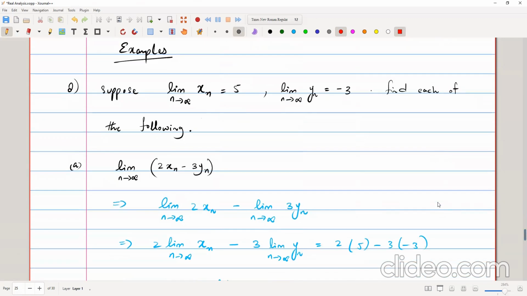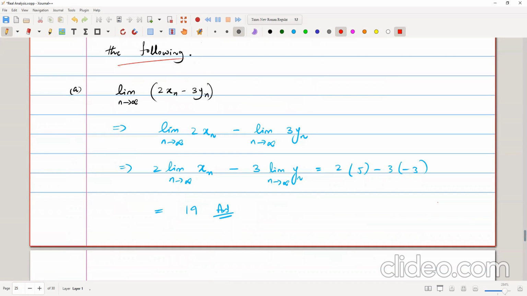For instance, suppose the limit as n tends to infinity of xn equals 5, and the limit as n tends to infinity of yn equals -3. Find each of the following limits. So we'll use the algebra of limits. Now we have the limit as n tends to infinity of 2xn minus 3yn, where xn tends to 5 and yn tends to -3. Now we can apply the limit individually by the algebra of limits theorems. So we apply the limits individually, then we can take the constants outside.